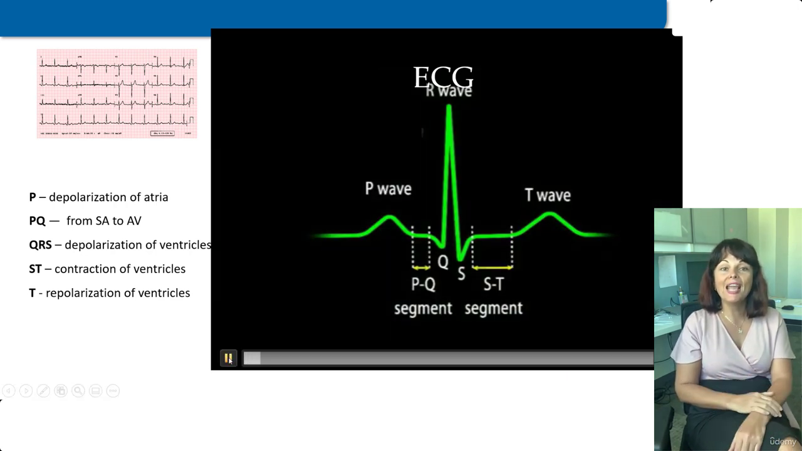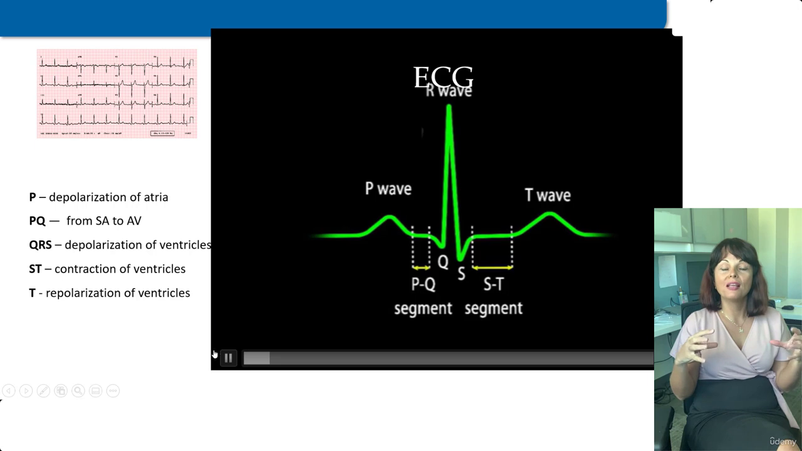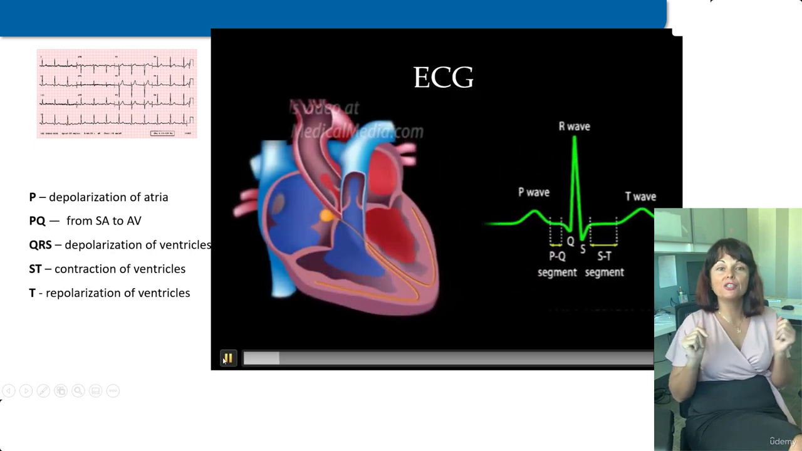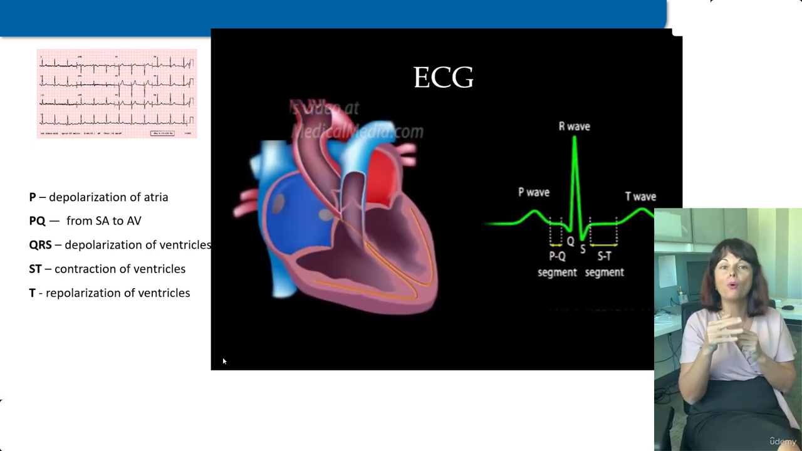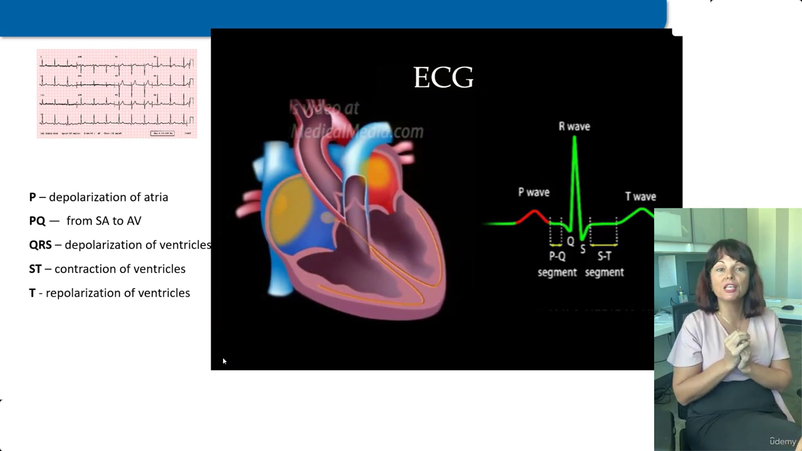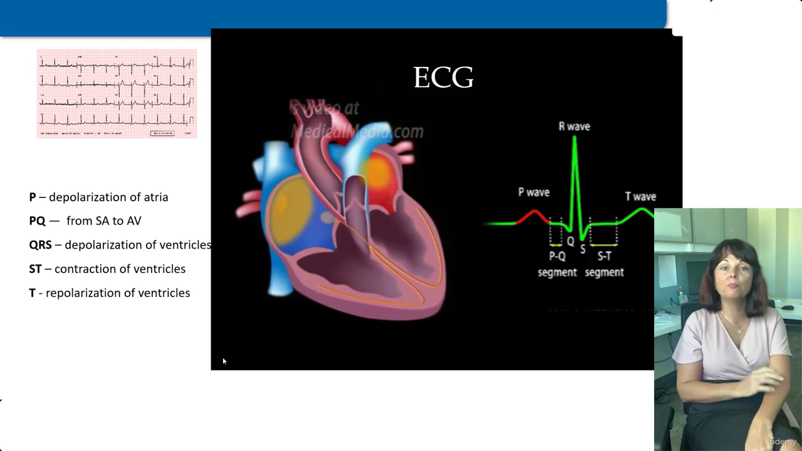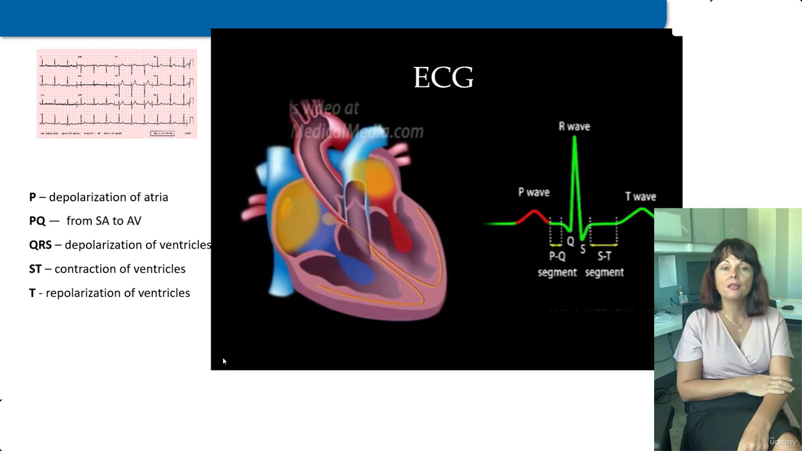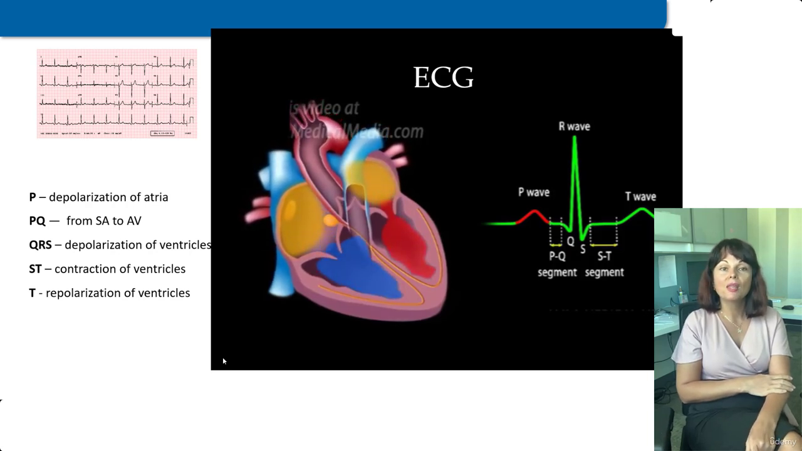When the atria are full of blood, the SA node fires and an electrical impulse spreads throughout the atria, causing depolarization. This is represented by the P wave on the ECG. Atrial contraction starts 30 milliseconds after the P wave. The PQ segment is the time as the signal travels from the SA node to the AV node.